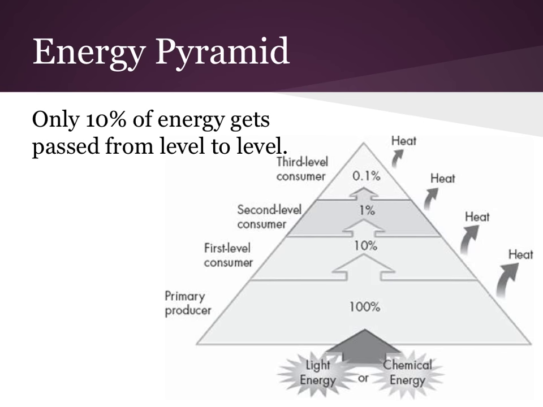So if you look at this energy pyramid, every time we move up from one level to another, we only pass on 10% of that energy. So with primary producers being at 100%, when those consumers eat those producers, only 10% of that original energy is passed on. By the time you get to the third level, only 1.1%, so 1/10 of the original 100% energy has been transferred. Most of this is going to be lost in heat. So that other 90% that we're losing is all lost in heat to the environment from those organisms.